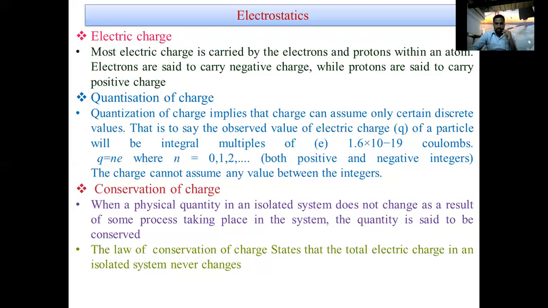We have already learned that charge is of two types: one is positive charge, another is negative charge. In that, n is equal to 0, 1, 2, 3 and so on, that is the integer value. That integer may be positive or negative. The charge cannot assume any value between the integers.